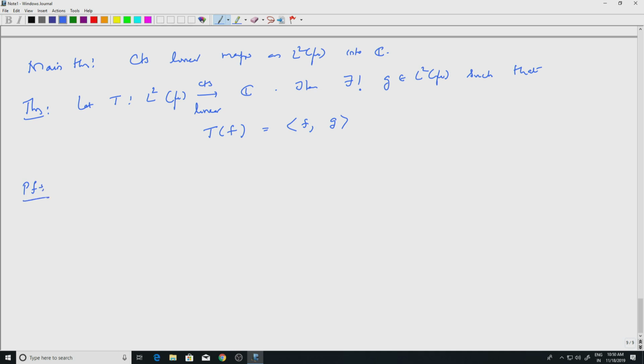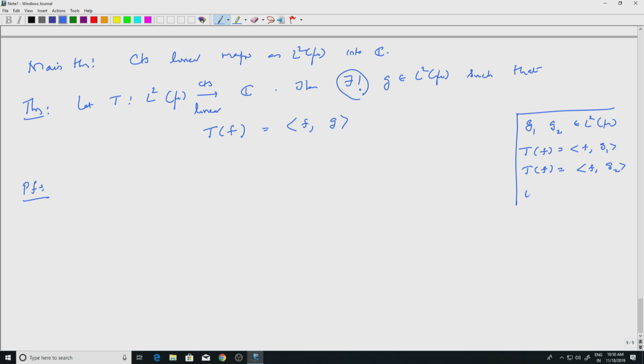Well, again uniqueness is sort of trivial, so let me write it here. If I have two functions g1 and g2 in L2 mu defining T, that means Tf equals f inner product with g1 and Tf equals f inner product with g2, then I can subtract.